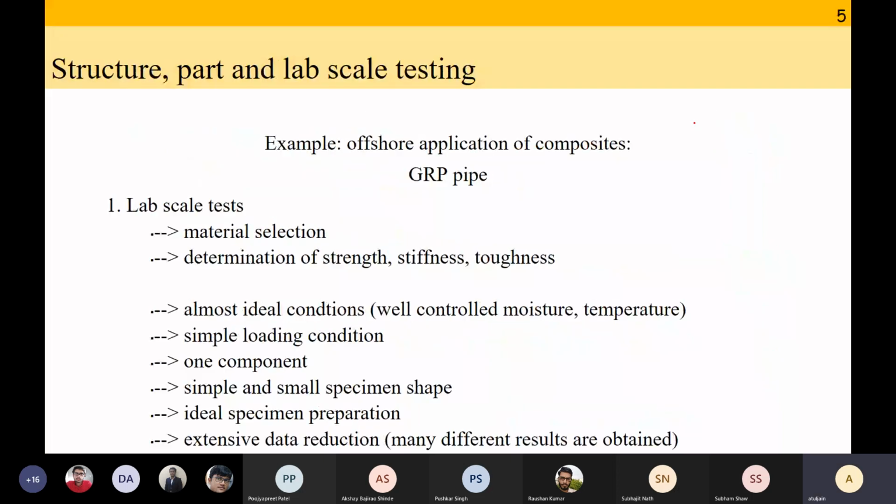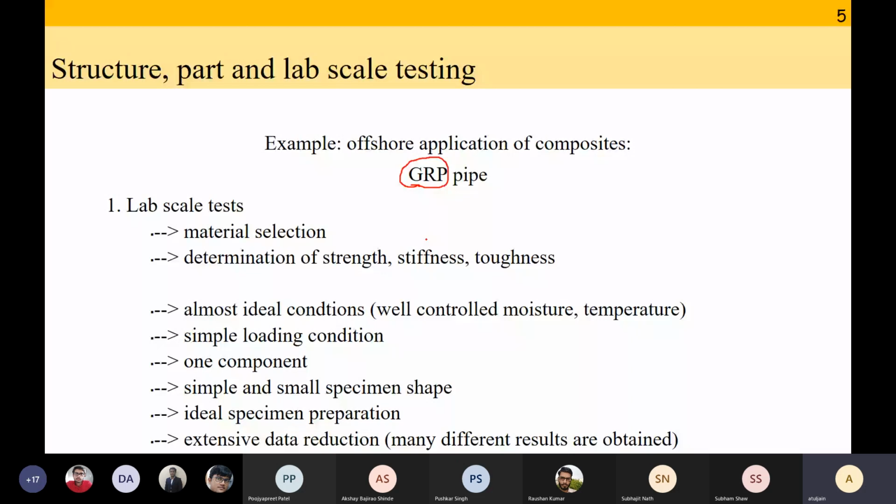Let's go forward. Okay, so let's say you want to do the test for some offshore application. Let's say for some offshore applications, you want to use glass reinforced plastic. Let us say that previously the offshore company was using aluminum or some other material. We want to use glass reinforced pipe. So what are the different tests we'll have to do?